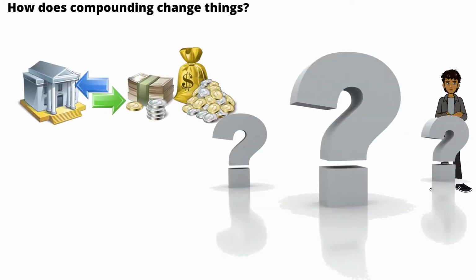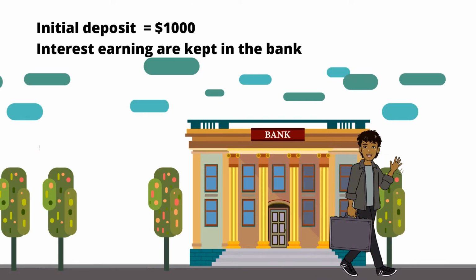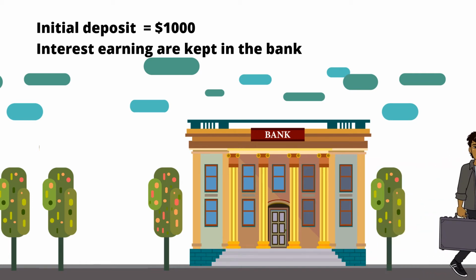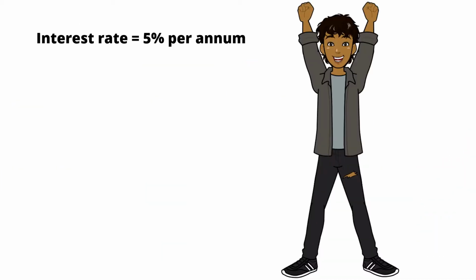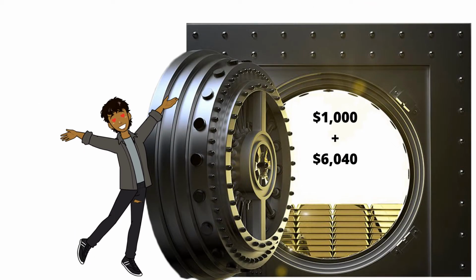Okay then, now what about compounding? How would this change the scenario? Michael would still only have saved $1,000 once, but for every year the money is kept in the bank, the interest is calculated on the total amount. Michael is still getting 5% per annum. Michael would earn $50 in the first year, but in the second year this is now $52.50. Carry this on for 40 years, so Michael would earn $6,040 plus the principal for a total of $7,040.